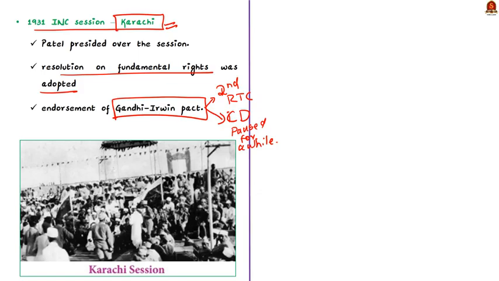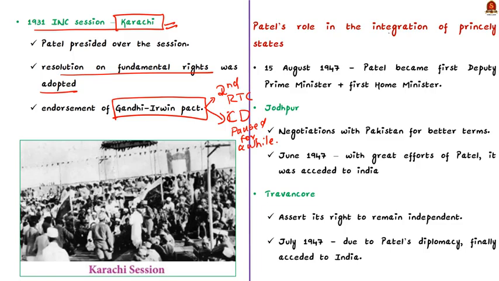Now moving on, let us see his role in the integration of princely states in India. See, on 15th August 1947, Sardar Patel took oath as the first Deputy Prime Minister as well as the first Home Minister of independent India.